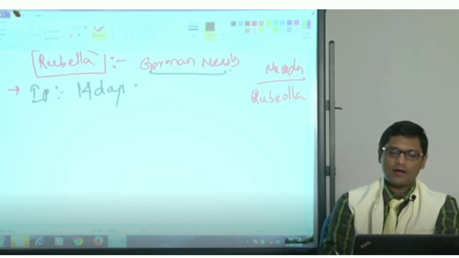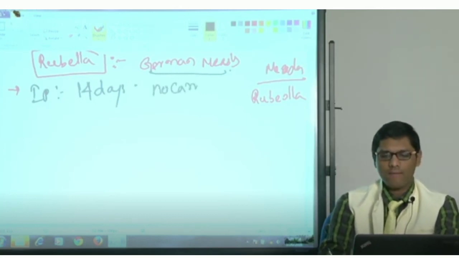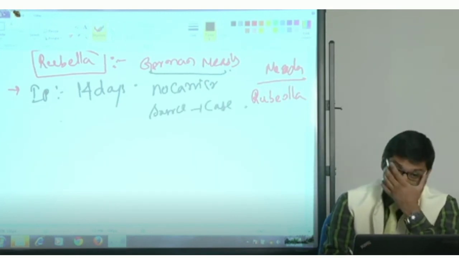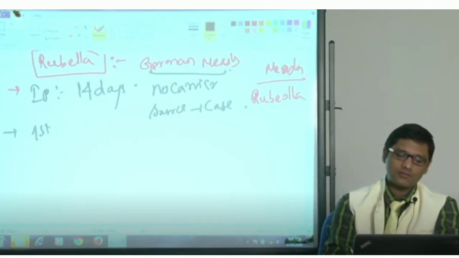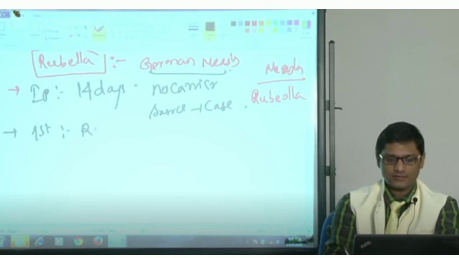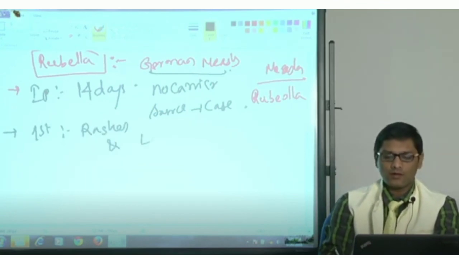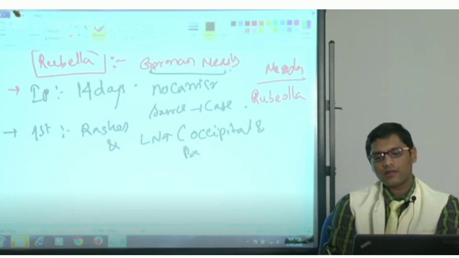Okay. And as I told you, MMR and two poxes, the common feature is there is no carrier. Source is always a case. And the incubation period is 14 days. After 14 days, the first manifestation will be rashes, followed by lymphadenopathy, especially occipital and post auricular lymphadenopathy.